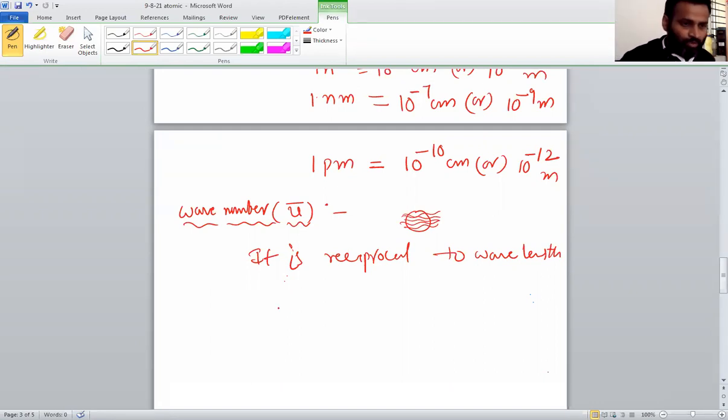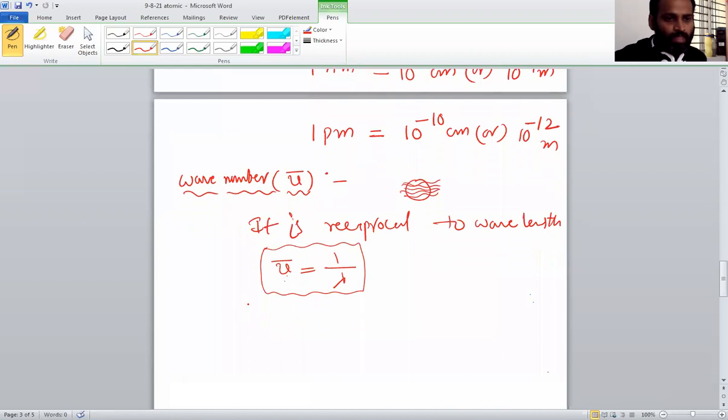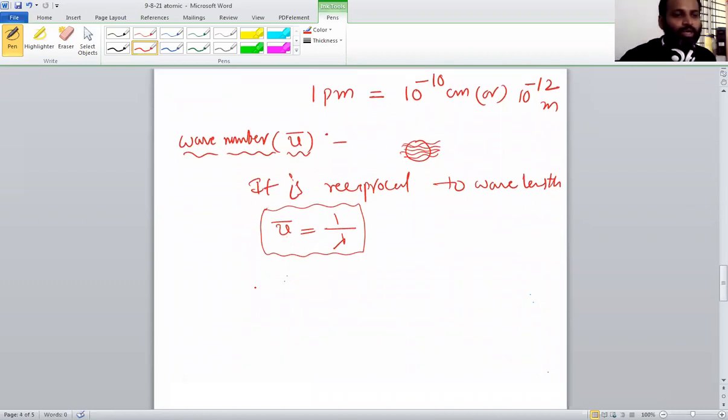So nu bar is equal to 1 by lambda. Reciprocal means this only, not inverse. Inverse would involve a constant. So don't say inversely proportional, it's reciprocal. Nu bar is equal to 1 by lambda.